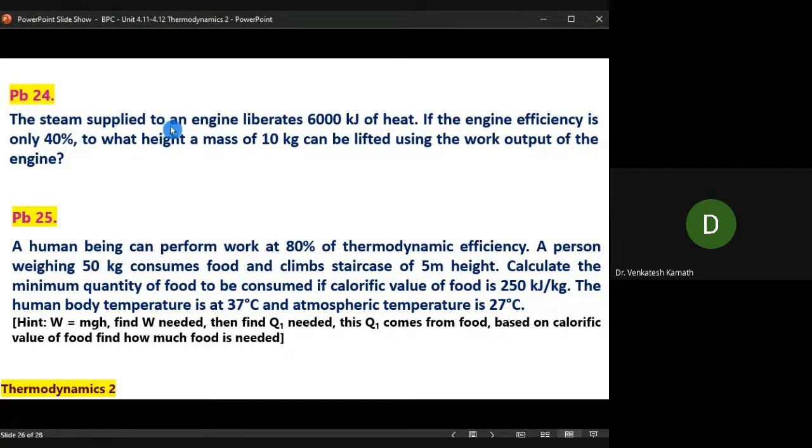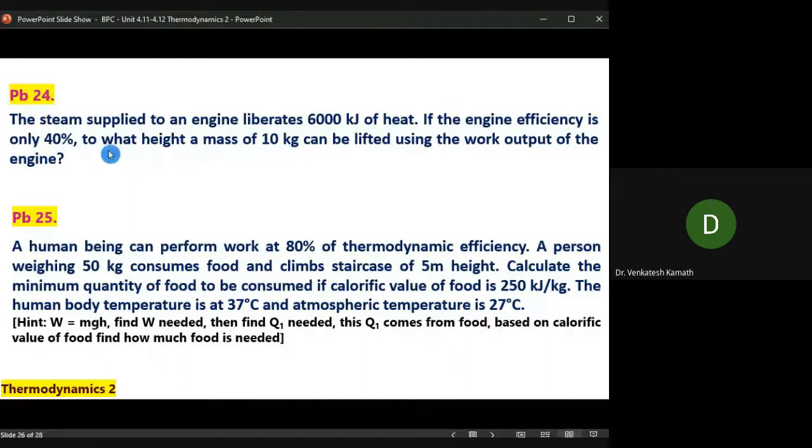The steam supplied to an engine liberates 6000 kilojoule of heat. What does it mean? Steam supplied to an engine liberates 6000 kilojoule of heat. If that is the amount of energy input to the engine, okay? 6000 kilojoule is the Q1. If the engine efficiency is 40%, eta is 0.4. Can you calculate W? W by Q1 is equal to 0.4, right? W by Q1 is equal to 0.4. You get W, work done.